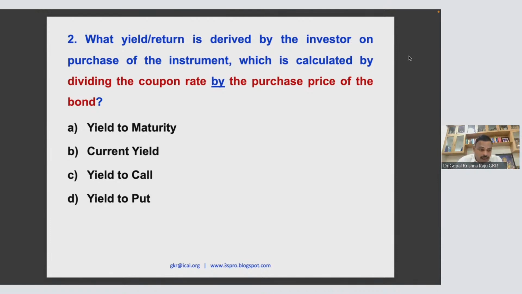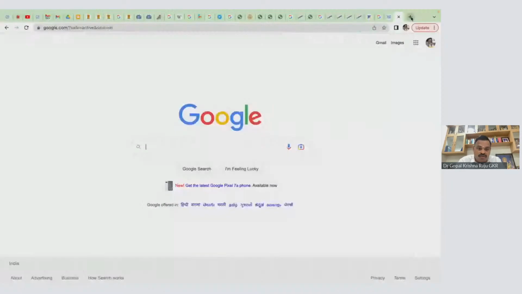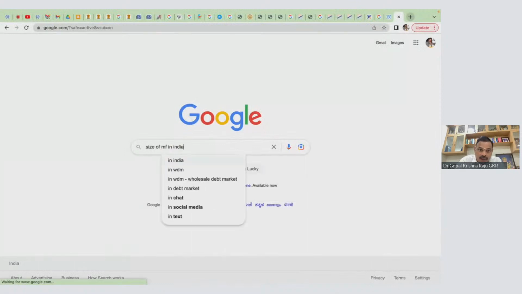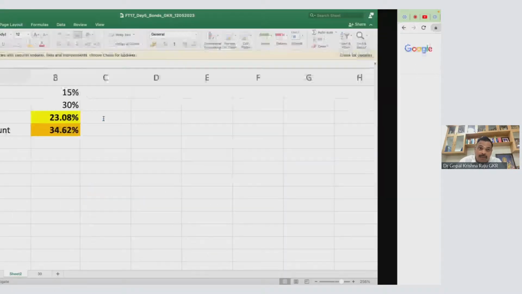They have huge money. So what is the size of the mutual fund industry in India? Look at this size, 40 lakh crore. My God. Now, where is this money kept? This money is kept in various places.